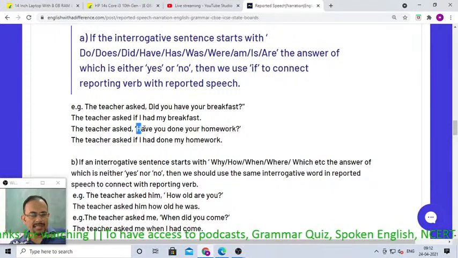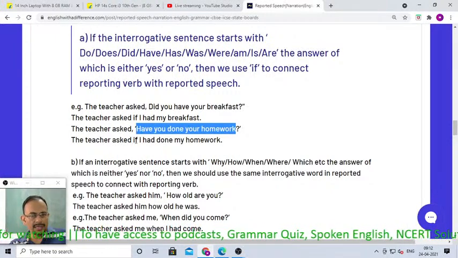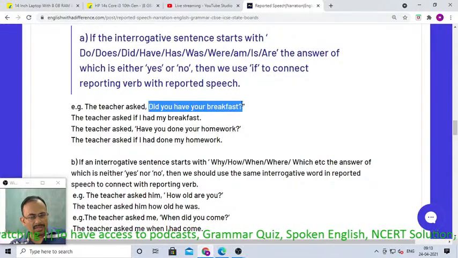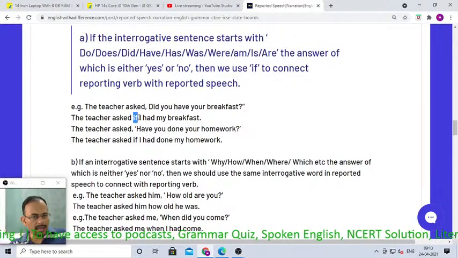See, the answer of this is yes or no. That is why it is "if". The answer of "Did you have your breakfast?" is also yes or no. That is why the connector is "if".